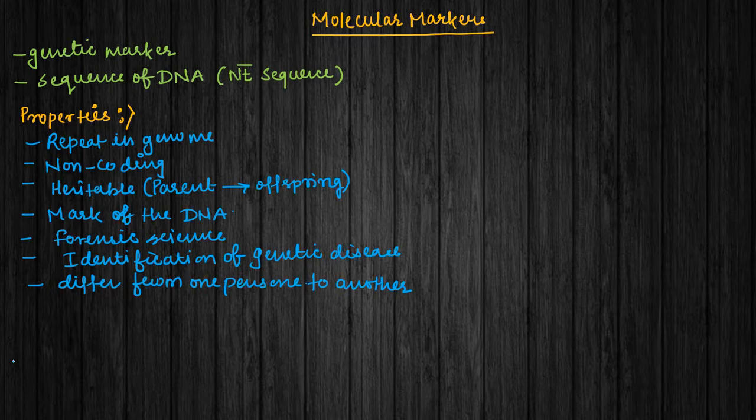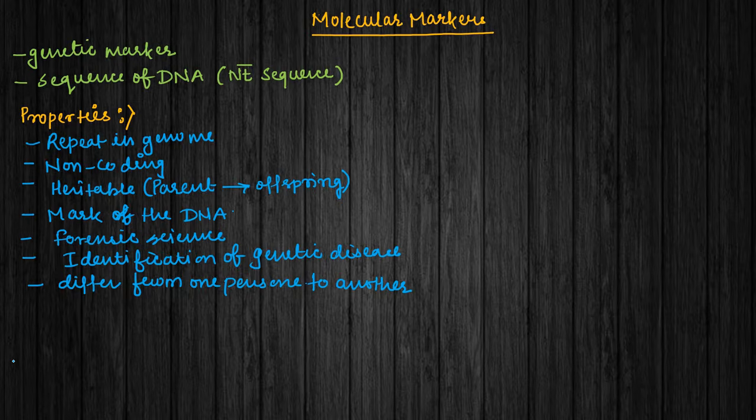Take a very common example. In real life, whenever we use a marker in a book, it is for marking certain lines in that book, right? Similarly, these markers are present in DNA. They mark the DNA segments, because we are dealing with molecular markers, which means we are dealing at the molecular level, the level of DNA.